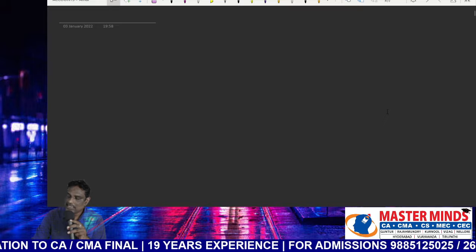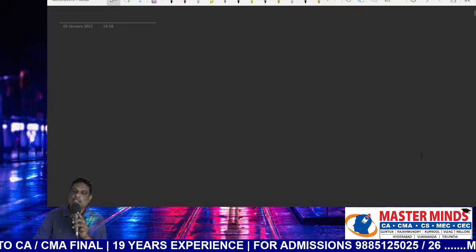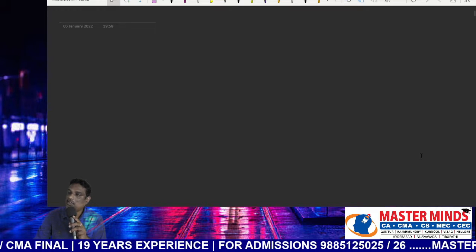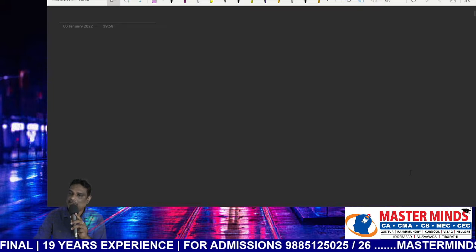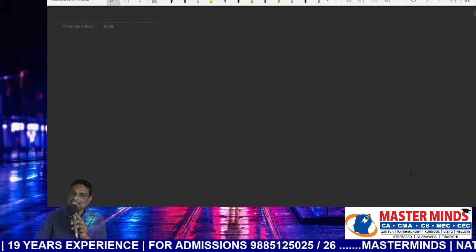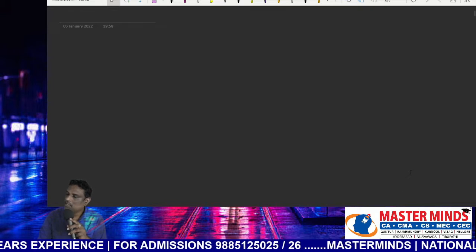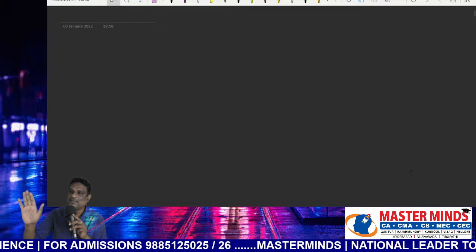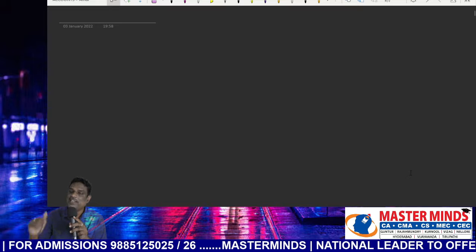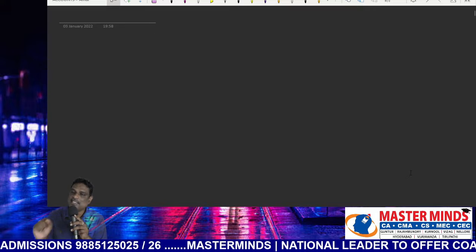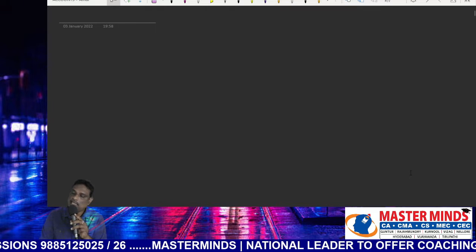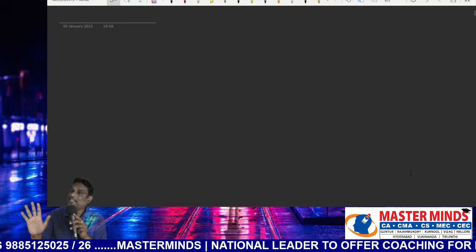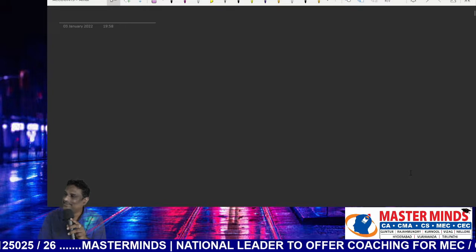Next one, section 5. Section 5 deals with how the residential status will affect the assessee's total income. No doubt, residential status must affect the total income of the assessee, but how it will be affected is discussed in section 5. Section 5 includes 6 different points.